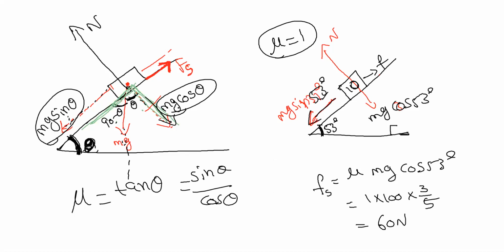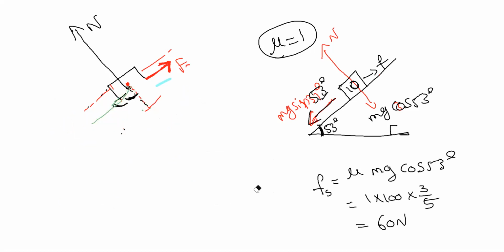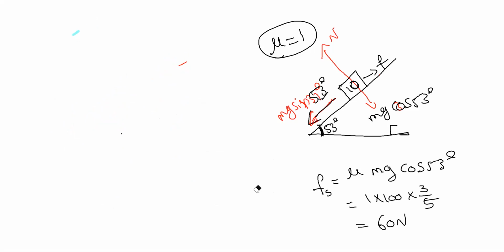What is mg sine 53? So 80 Newton. Since the downward force is more, it will slide, right? So which is equal to 80 Newton, correct?